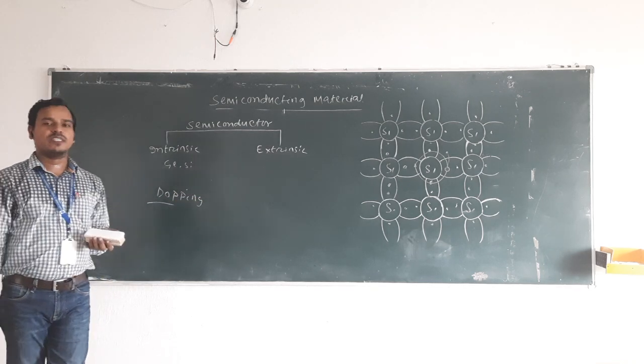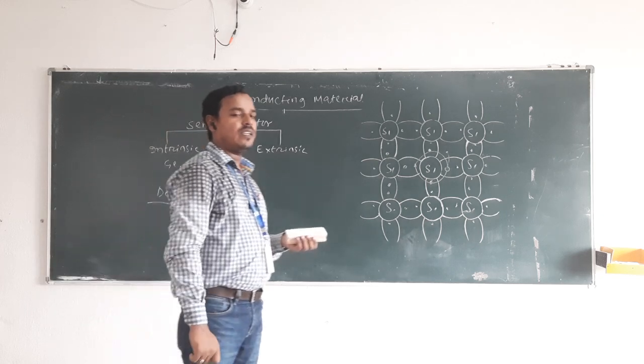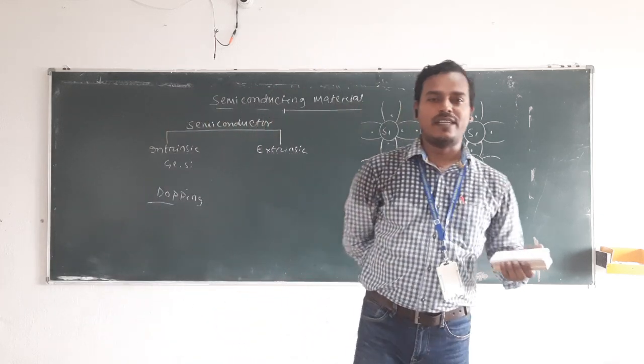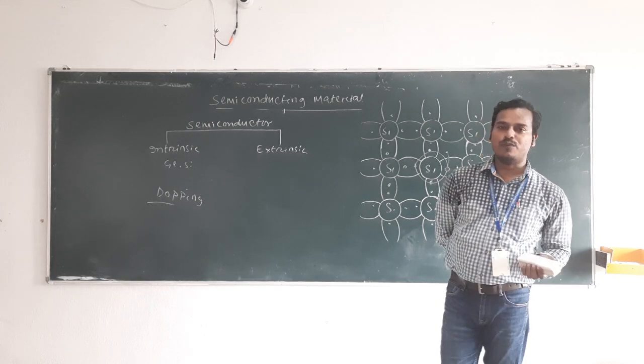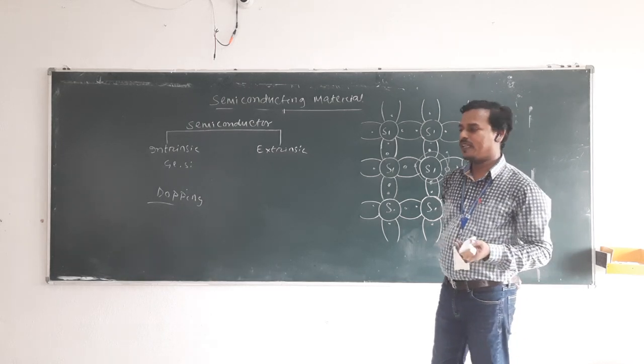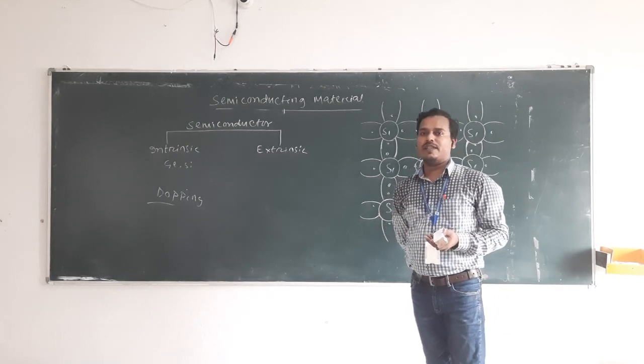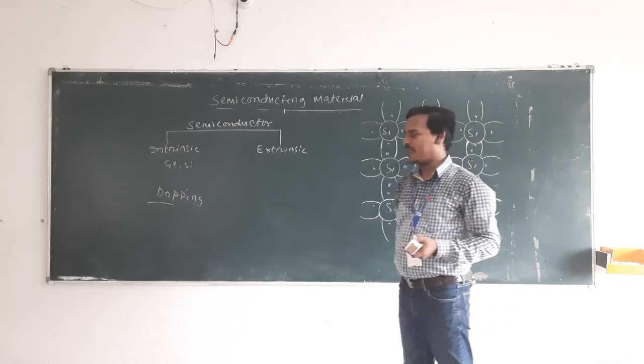By the doping process, we can add impurity or a different type of material to the pure semiconductor. By the doping process, we can change the conductivity of a semiconducting material.